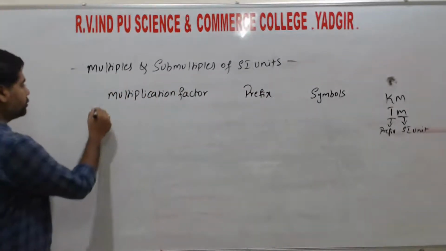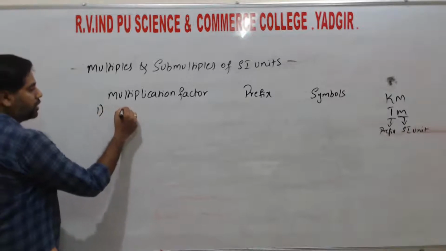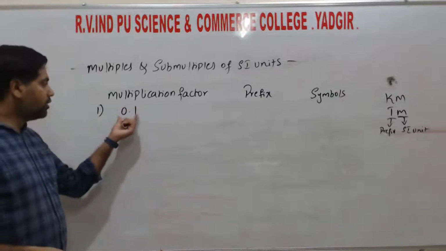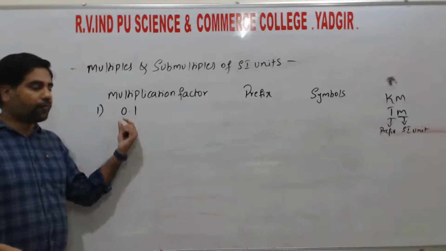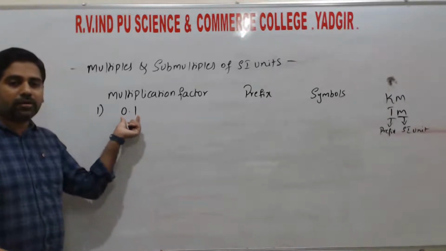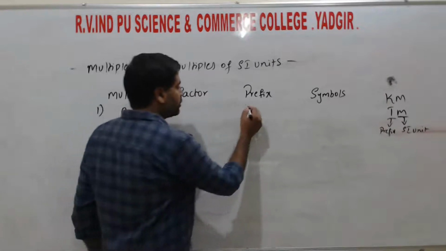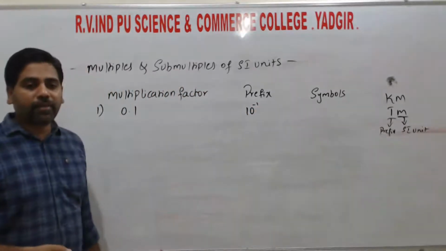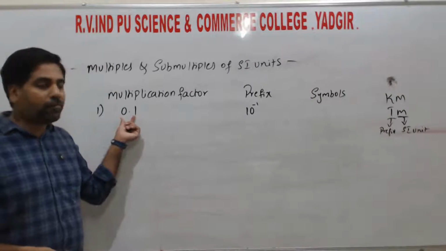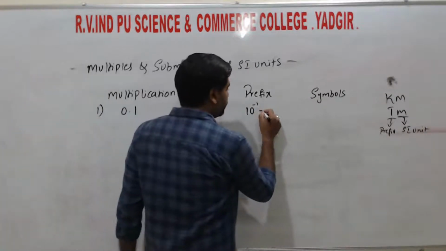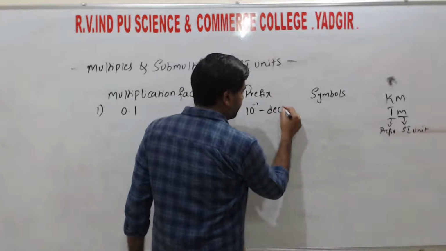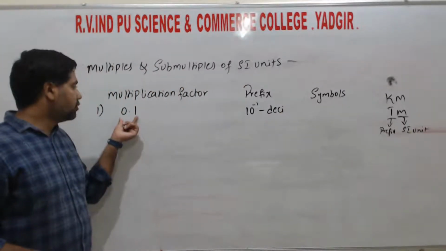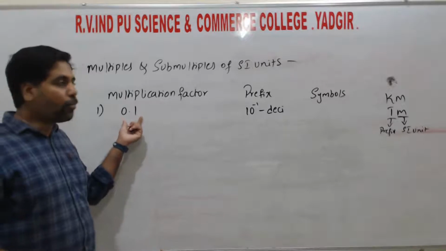For that, the first one starts with 0.1. After 1, the smaller value is 0.1. So the prefix is 10 to the power of minus 1, that is 1 divided by 10, that is equal to 0.1. This prefix we call deci, as in decimeter. Right? So deci's value is 0.1.